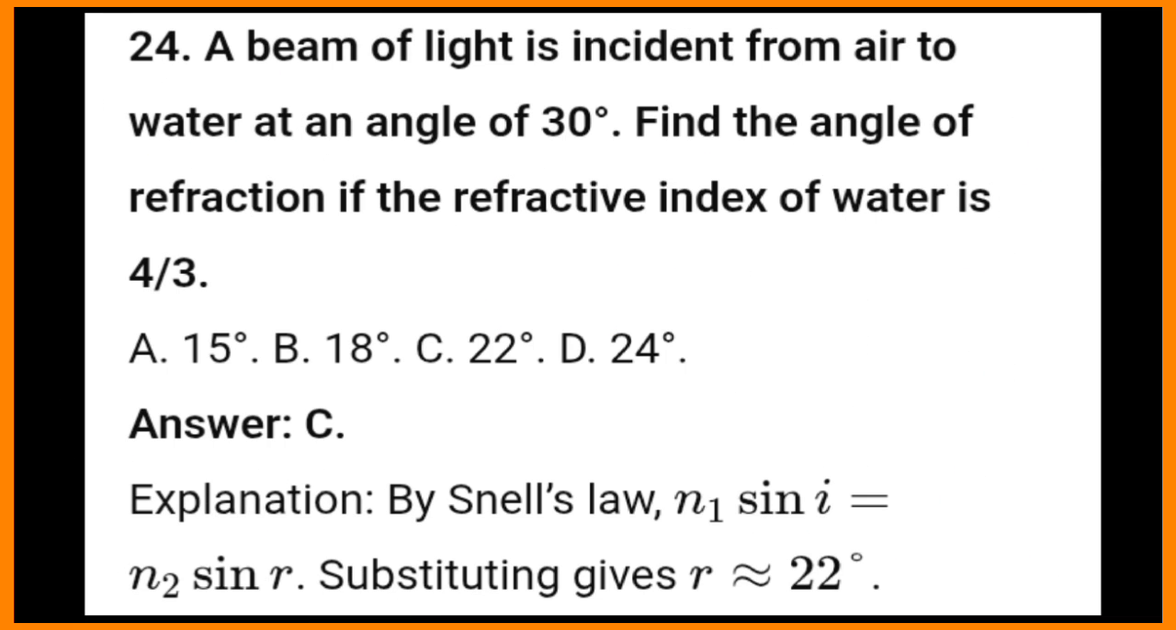24. A beam of light is incident from air to water at an angle of 30 degrees. Find the angle of refraction if the refractive index of water is 4/3. A. 15 degrees. B. 18 degrees. C. 22 degrees. D. 24 degrees. Answer, C. Explanation: by Snell's law, n_1 sin i equals n_2 sin r. Substituting gives r is approximately 22 degrees.